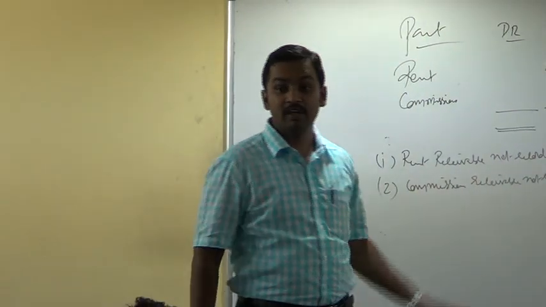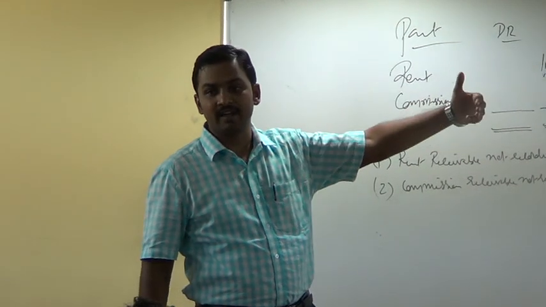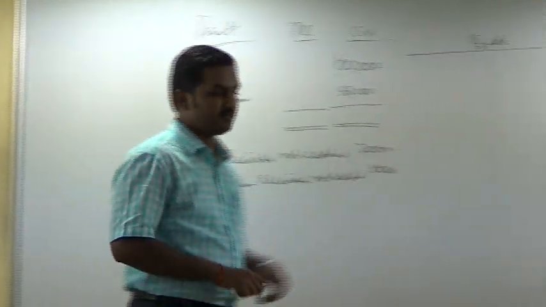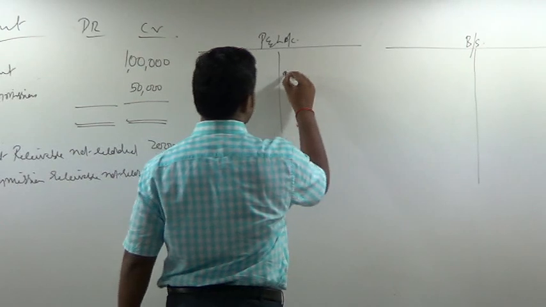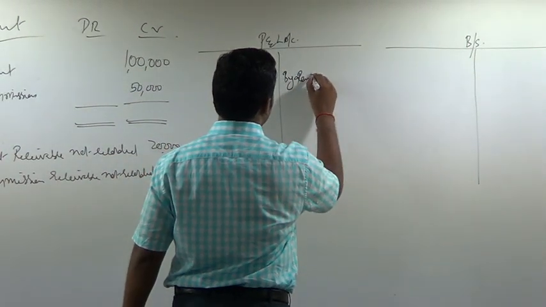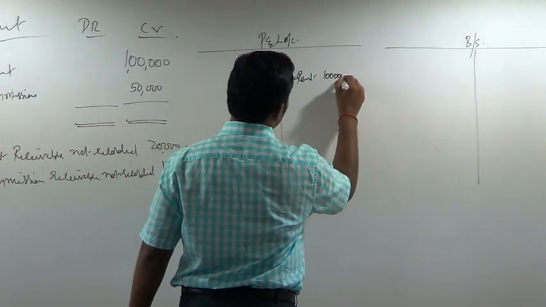Now tell me, where do I show rent? Inside indirect income, P&L account, credit side. I will write it in the inner column because there is an adjustment. By rent, inner column, 1 lakh.